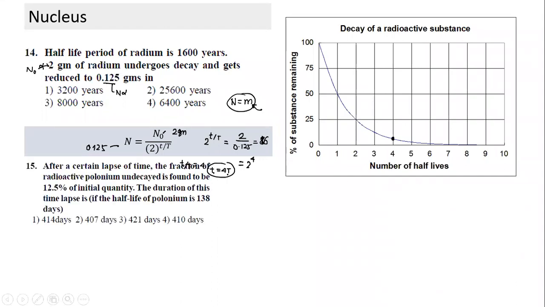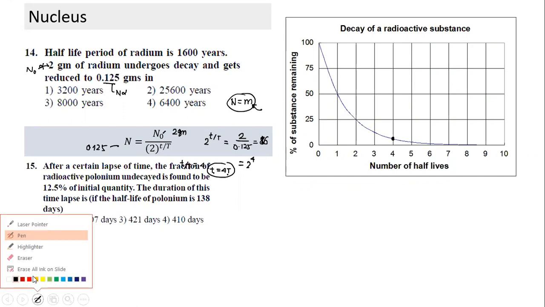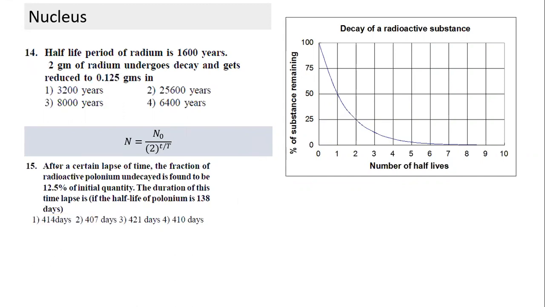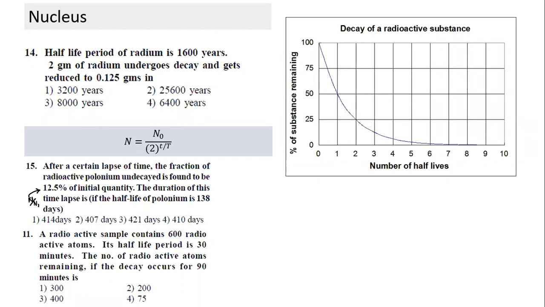And there are some very similar questions. This is all part of your assignment. You can easily solve such questions. Also read this question; you will find it very similar to the previous one, very easily solvable. At a certain time, the fraction of radium undecayed is found to be this much of the initial quantity. This undecayed amount is basically the active compound, so the value of n by n naught is given. You can easily solve such questions. Okay, I'll come to this particular question. These are very simple applications of the same formula.